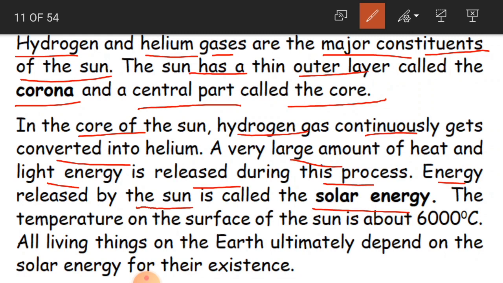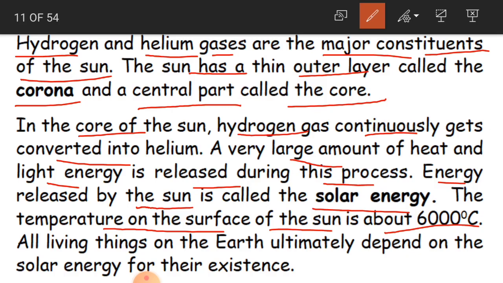The temperature on the surface of the sun is about 6000 degrees Celsius. Normally in summers we have around 40 to 45 degrees Celsius, no? But here on the surface of the sun you have 6000 degrees Celsius. So how hot it will be.